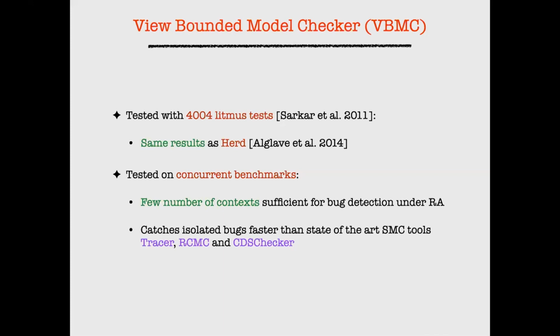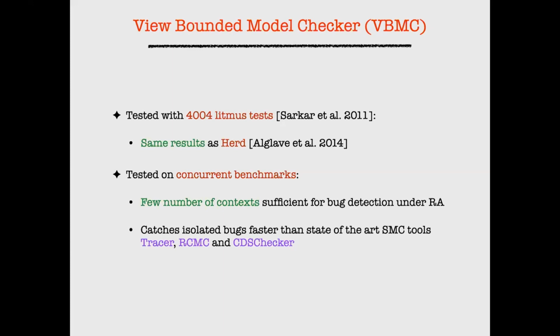Of course, when you think of safe programs, to make a program safe we can fence all the processes, all the threads. In such situations, of course, the SMC tools are much more efficient. So in some sense, the goals of these two tools are really different. SMC tools' goal is exploring every possible trace, whereas VBMC's goal is just reachability, trying to isolate a bug. But one can use these tools in a complementary manner, and it will help, especially if you have bugs which are isolated somewhere in the code.